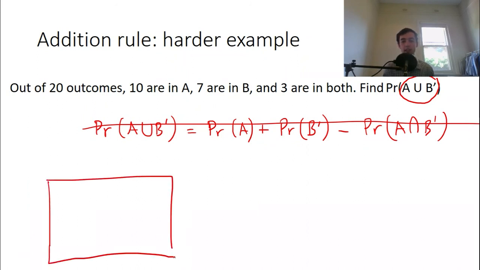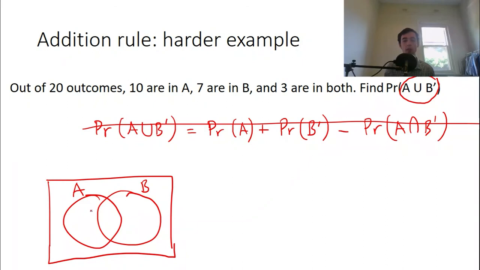So I've got two events, A and B. The first thing we do is the both section. 10 outcomes are in A, so we've got 7 left over here. 7 are in B, and 3 of them are in both of them, so we've only got 4 left here.